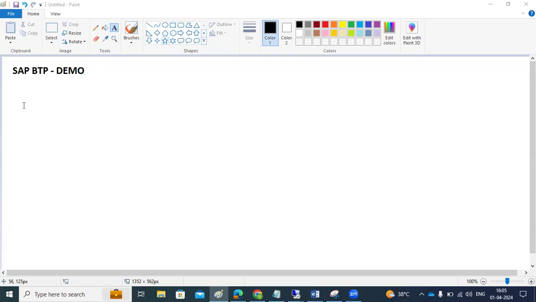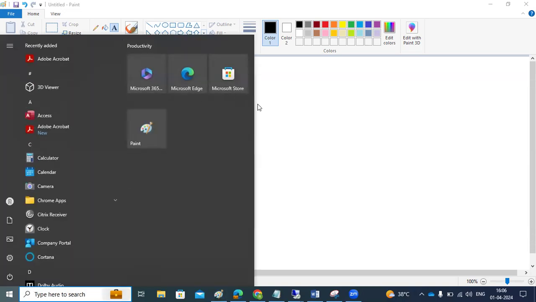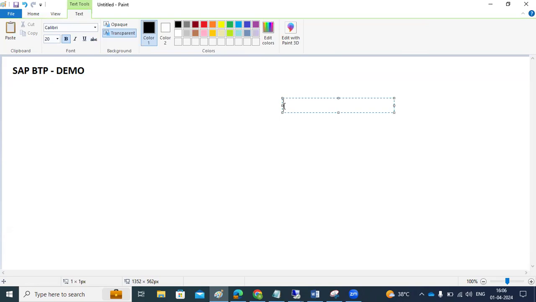So here BTP is a platform solution. It's an innovative platform optimized for BTP applications in the cloud. It's a platform as a service concept here. In January 2021, SAP rebranded their platform. They introduced a new, unique, powerful solution called the Business Technology Platform. That's why we call it BTP, platform as a service, PaaS.